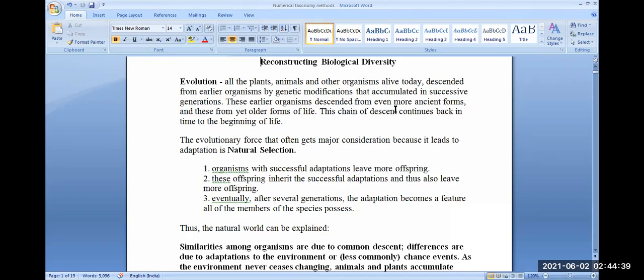Present day organisms have their story in this descent relationship, that is ancestor progeny relationship. These evolutionary forces often get major consideration because they lead to adaptation. It is the natural selection.